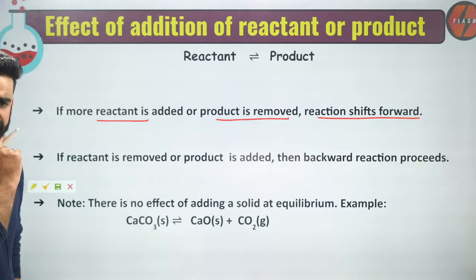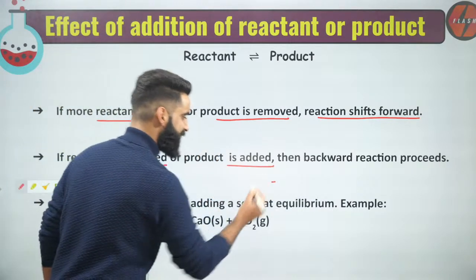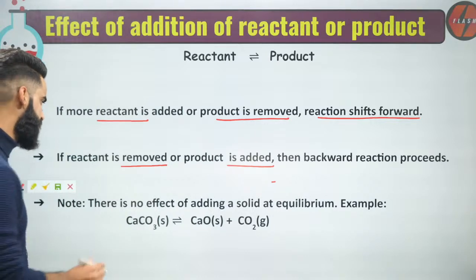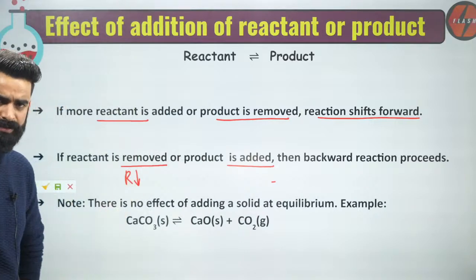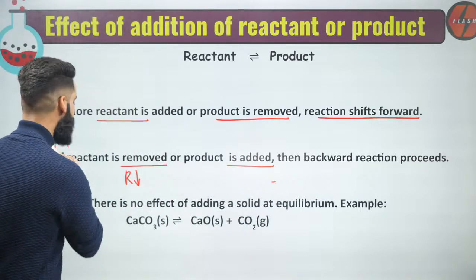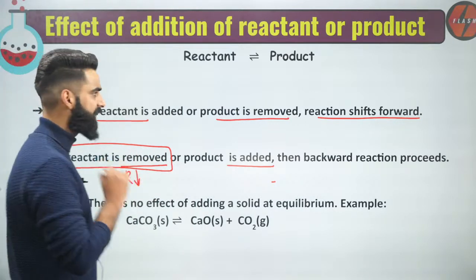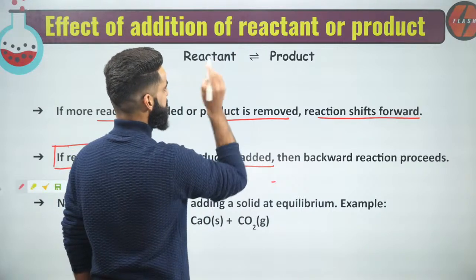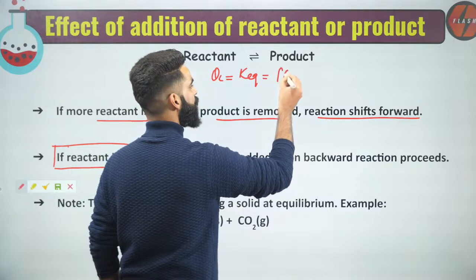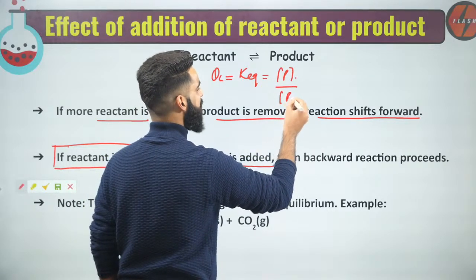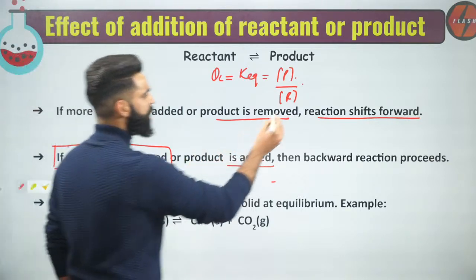Talking about the second statement, guys, I'm sure you can easily solve it now. If reactant is removed or product is added, that means I'm decreasing the concentration of reactant or increasing the concentration of product. First, let's talk about this one. If the concentration of reactant is decreased, what will happen to the reaction? See, guys, if the reaction is at equilibrium, its QC will be equal to K equilibrium, which is equal to the concentration of product at equilibrium divided by the concentration of reactant at equilibrium. Now, if I'm decreasing the concentration of reactant,